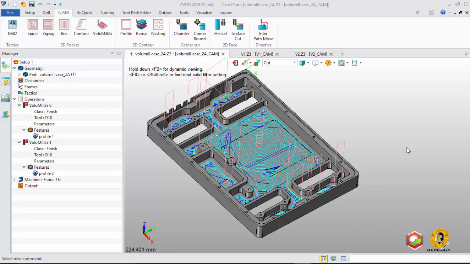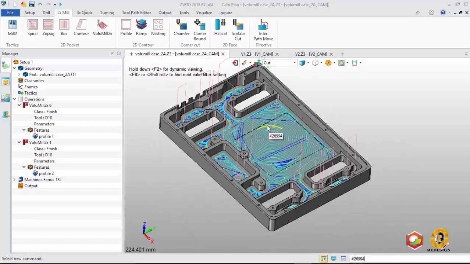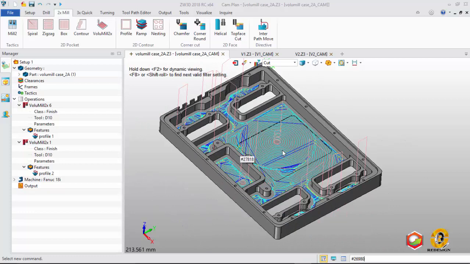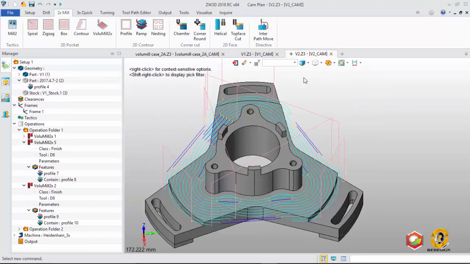Okay, for this video I will show you how to use Volumill 2-axis machining in ZW3D. For detail, let's get started. The new version of ZW3D has a new operation named Volumill 2-axis. This is in the work area, a sample product created using the Volumill 2-axis operation, like this and like this.